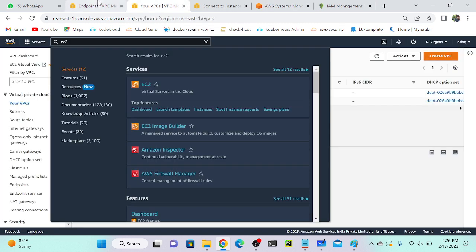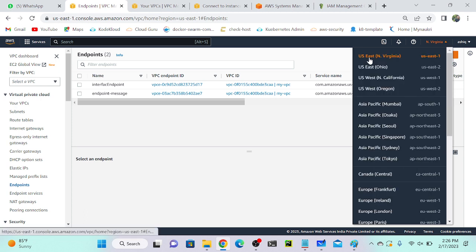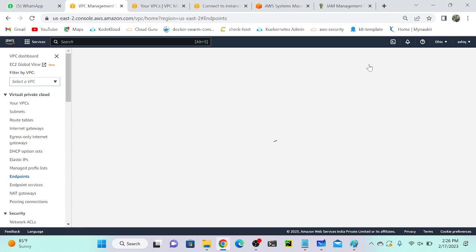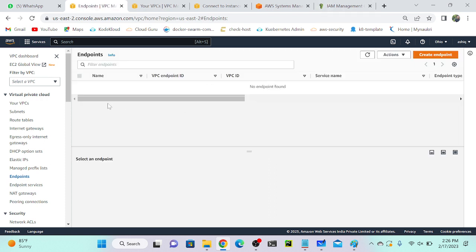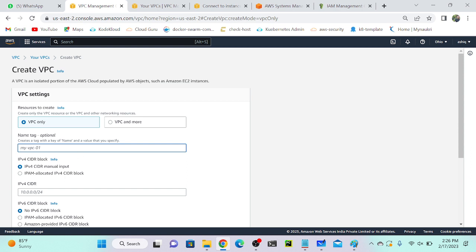First, let me go to one region. So here I will select the Ohio region. Okay. So I'll go to VPC. And then I'll create a VPC. Okay, then I'll create private and public subnets. So go to VPC. So this is my gateway endpoint.